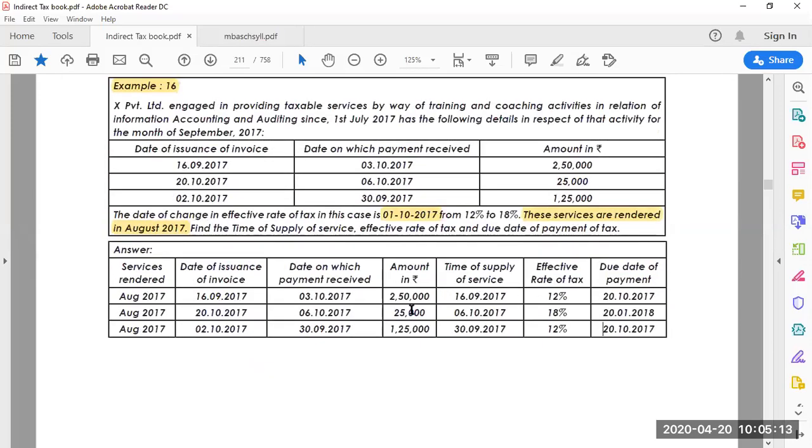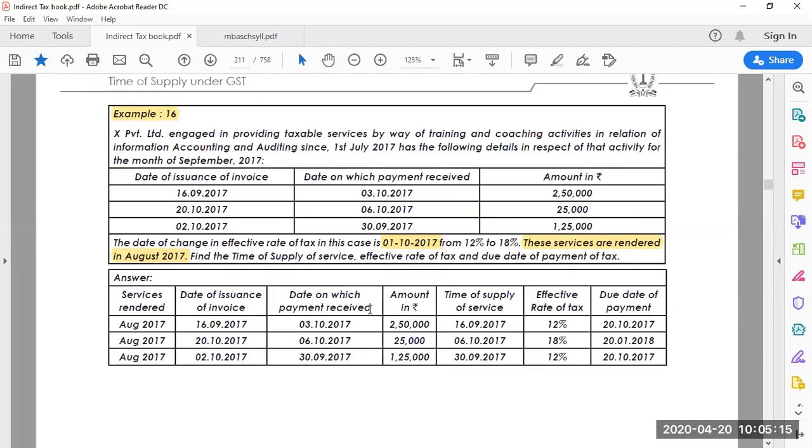So please be aware that in case of a change in the rate of GST, from the old rate to a revised new rate, you have to remember a few things: when the invoice is issued, when the payment is made, when the supply is done, and when the change of GST rate has happened. Based on the dates available, first you need to find out the time of supply of goods or services, based on the cases. When you've done that, since you are aware of the date of change in the GST rate and the time of supply, you decide based on that.